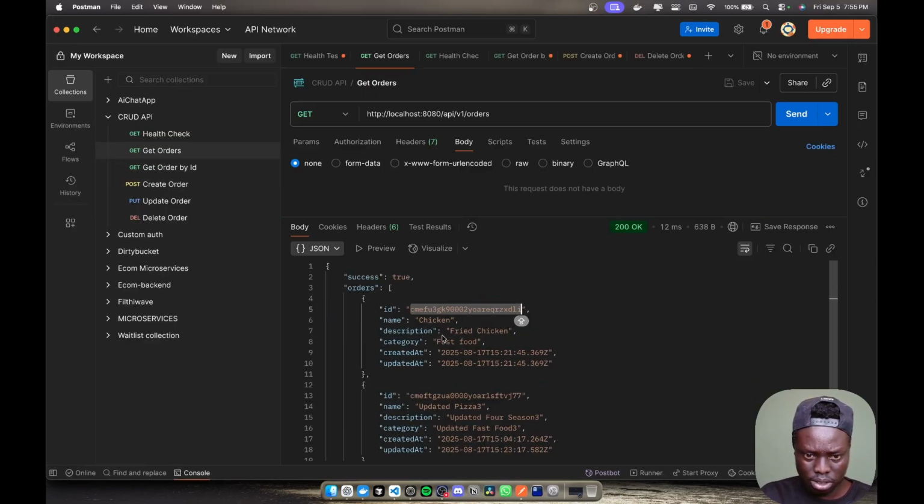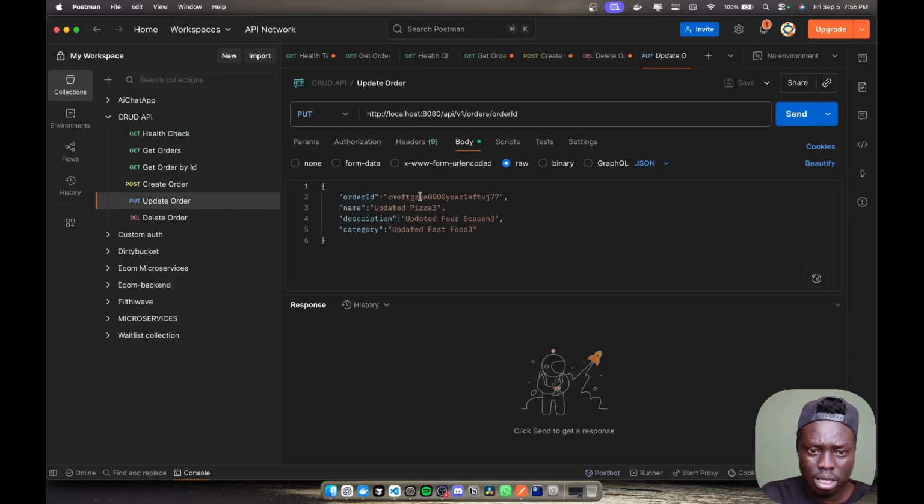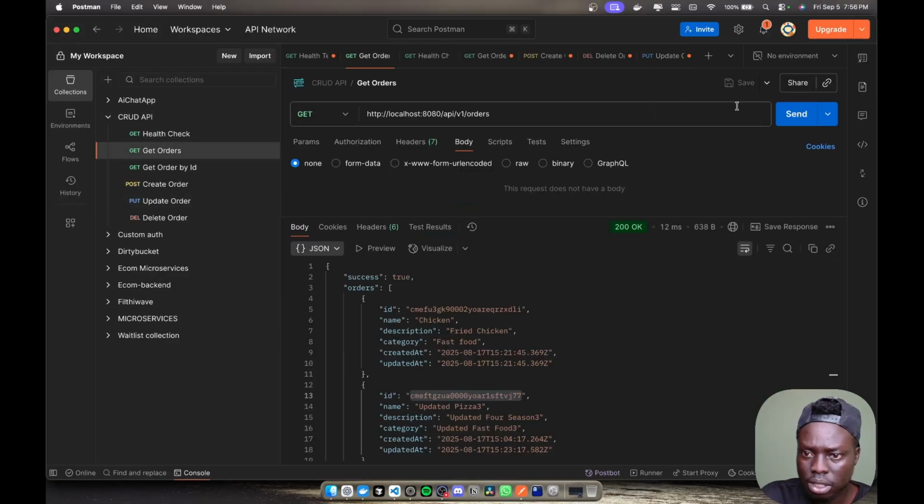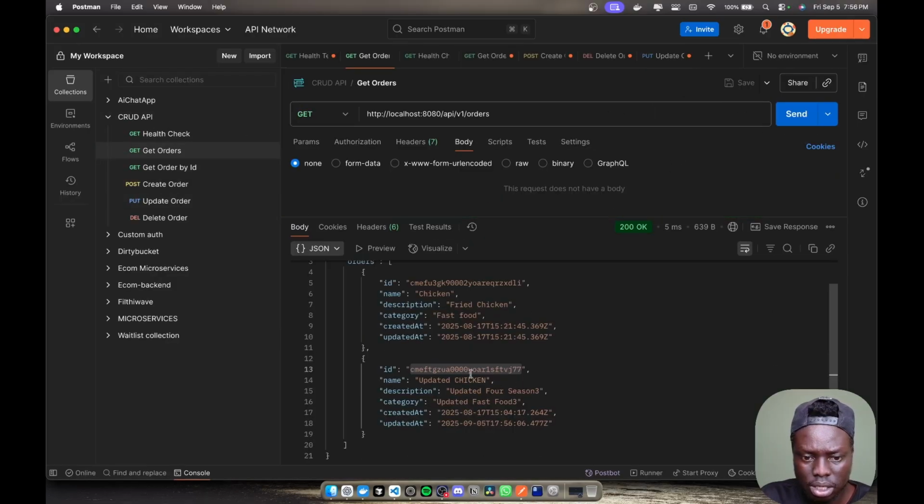Let me say I want to change this updated pizza to something like updated chicken or maybe any name. Let's go to update and let's just select this, and I'm just gonna come here and just say updated chicken with uppercase, and then I just click. You'll see we have order updated successfully, and then the count is 1. If I go back now to get orders, if I click this, you will see that is it.